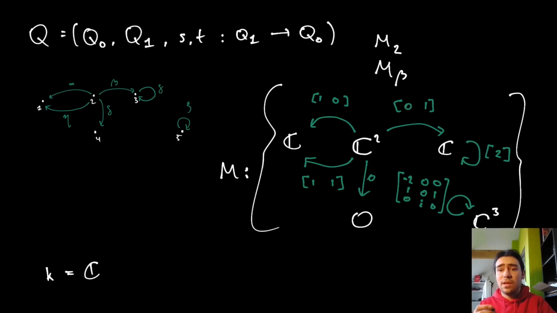Something to point out: there are certain representations or constructions that you can always give for any given quiver. One of them is the zero representation, which is not very interesting, but it does exist. You just set all vector spaces to the zero space, the trivial vector space, and then there's no room for choice anymore as to what the maps are. They're all just the zero map. Slightly more interesting are the simple representations.